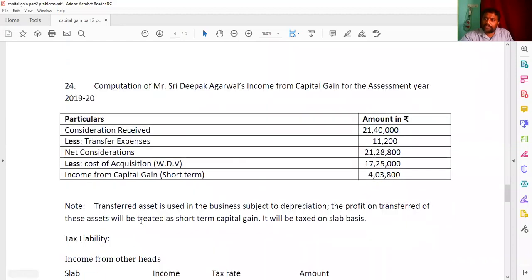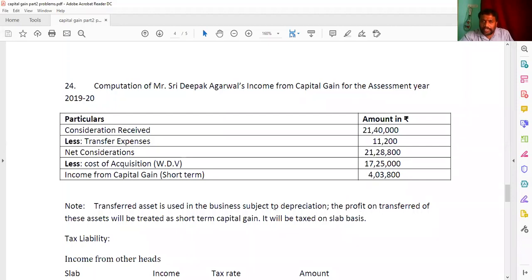Why? Because see the note, the transferred asset is going to be used in the business subject to the depreciation. The profit on the transferred asset will become the short term gain, and it will be taxed on the slab basis. So here 21,28,800 we got as net consideration. WDV has given in the book itself, 17,25,000, and that you have to subtract, then you are getting here 4,03,800. And in this question, income from other heads is not given. He said nil. So that's why this 4,03,800 we are going to calculate on a slab basis.